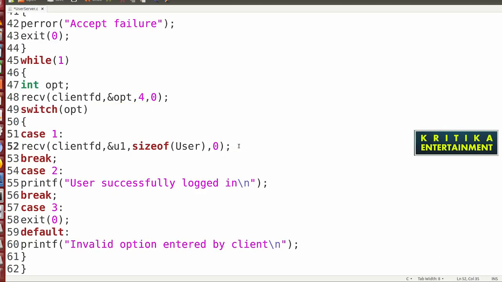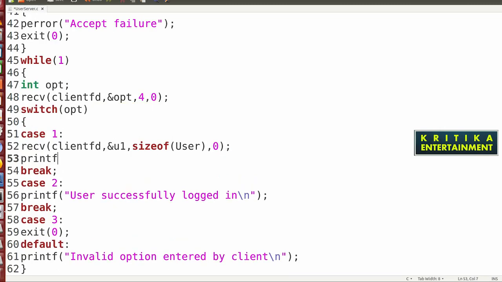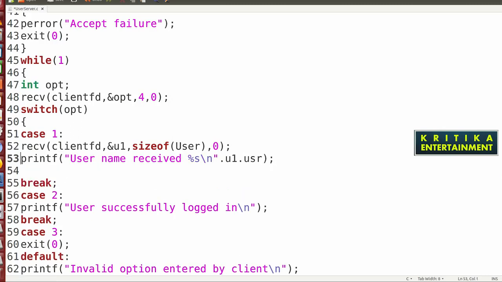Then here I want to paste printf. I'll write printf("username received %s\n", u1.usr). Same as that, I'll copy paste this code and write the password for this: "password received", pwd.